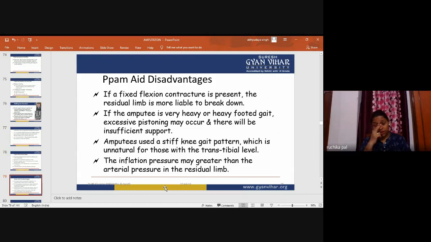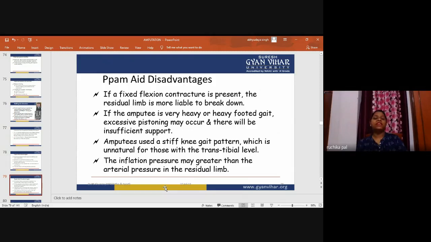If the amputee is very heavy or has a heavy-footed gait, excessive pistoning may occur and there will be insufficient support. This is a very common problem: if the patient is obese, or if the patient's weight increases after the amputation or surgery, then this will not be helpful for the walking re-education, and this walking aid cannot give the support which we want to give to the patient.